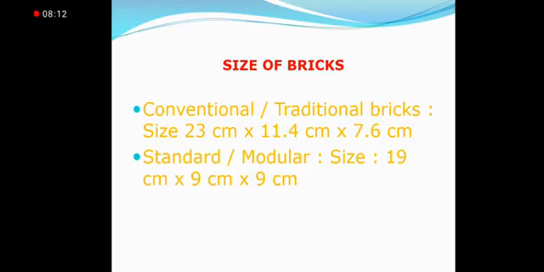Next, what are the sizes of brick? Here we have two sizes of brick. First is the conventional brick, another one is the standard brick. The conventional brick size is 23 by 11.4 by 7.6, and the standard size is 19 by 9 by 9 centimeter.